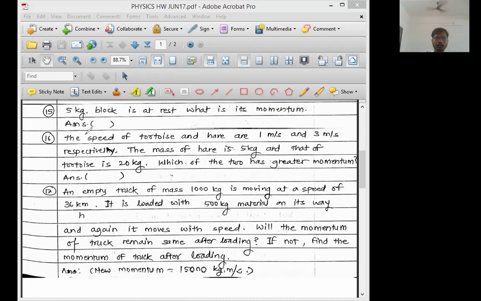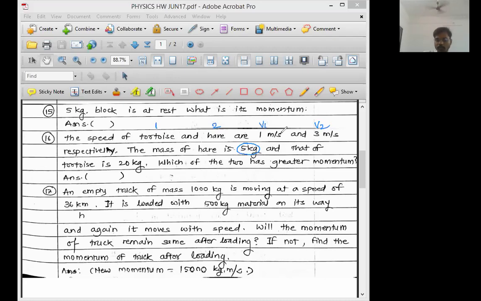Okay, let us discuss question number 16. The speed of the tortoise and the hare. We are given one tortoise and one hare, in Marathi. Their speeds are 1 meter per second and 3 meter per second. Let us call the tortoise 1 and the hare 2. Speed of the tortoise is v1 and speed of the hare is 3 meter per second. The mass of the hare is m2 and not m1.